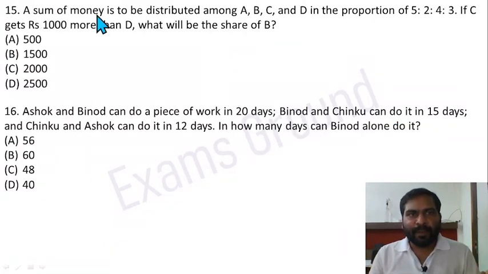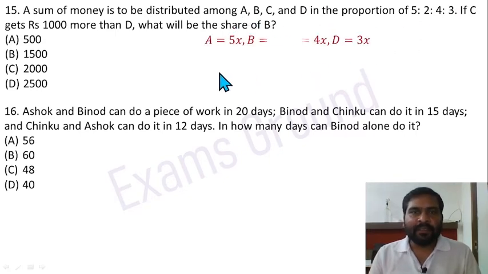A sum of money is to be distributed among A, B, C and D in the proportion of 5:2:4:3. If C gets ₹1000 more than D, what will be the share of B? It is in the ratio, so just multiply by x in this ratio and assume that is the share of A, B, C and D. A has 5x, B has 2x, C has 4x and D has 3x.